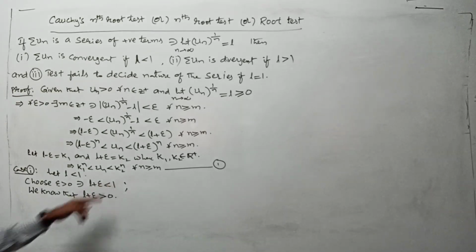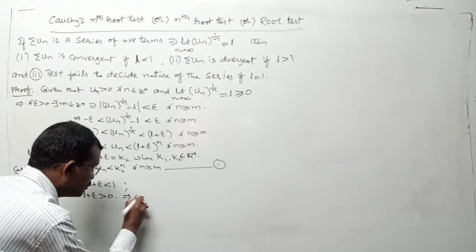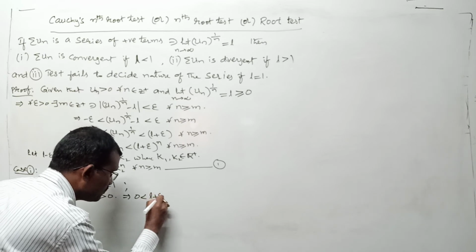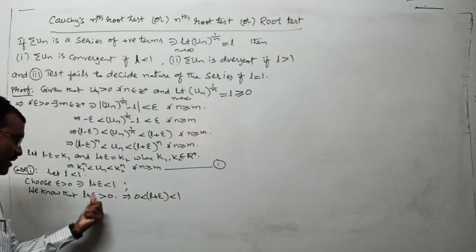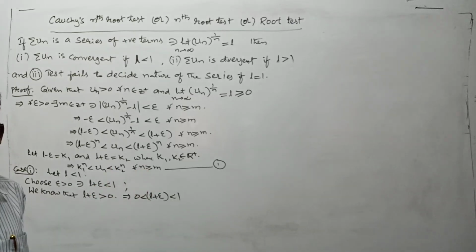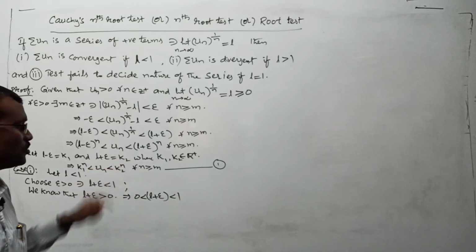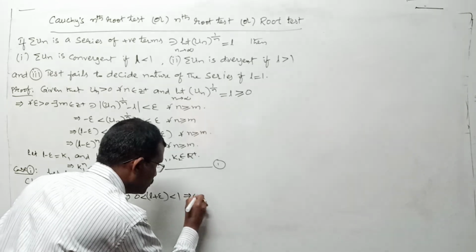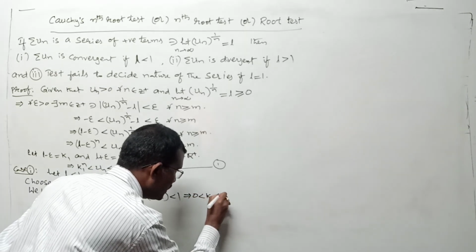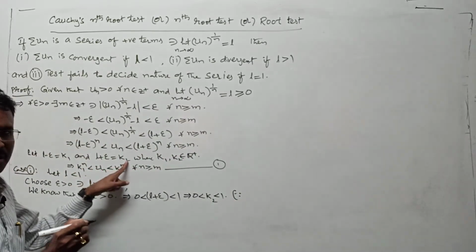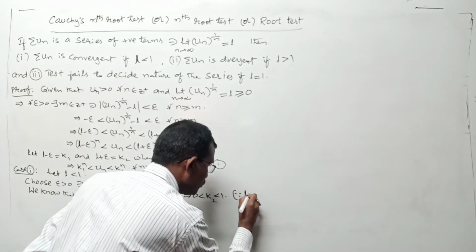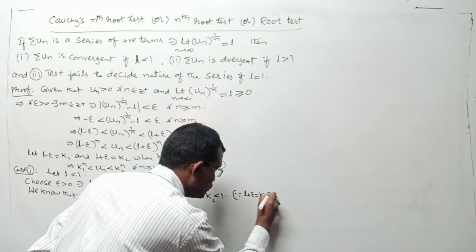Now if we combine these two things, what we get? 0 is less than L plus epsilon is less than 1. Any problem? 0 is less than L plus epsilon is less than 1. Here we can use this k2. This implies 0 is less than k2 is less than 1, since L plus epsilon is k2. Just that notation we used here.